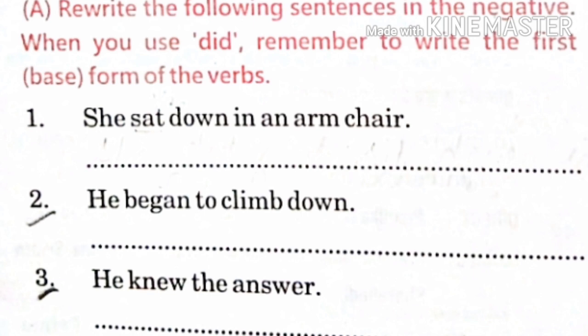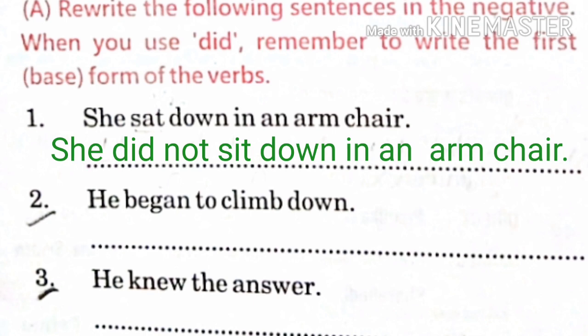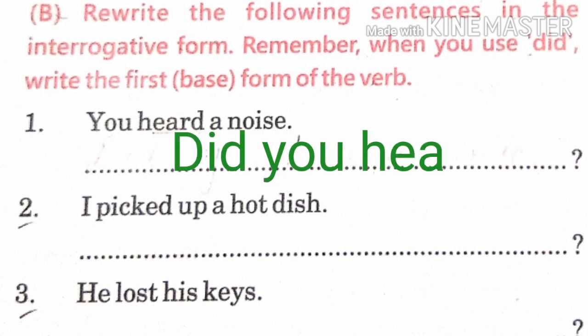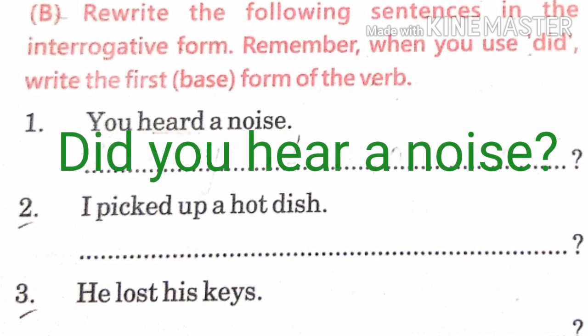Now say this is your BBC exercise in which you have to convert the sentence into negative. First one, she sat down in an armchair. So the answer will be she did not sit. First form of sat is sit, down in an armchair. Next two examples are your homework for practice. Now see part B, you have to change the sentence into interrogative form. How do we change it? We put the word did before the subject. First one, you heard a noise. It will be, did you hear a noise? And put a question mark at the end.